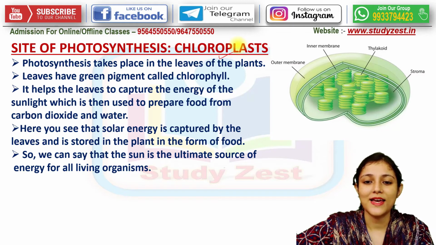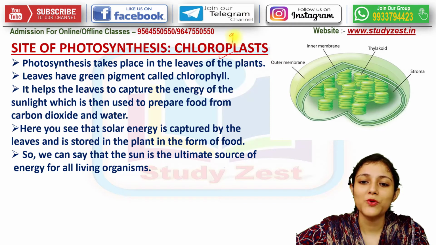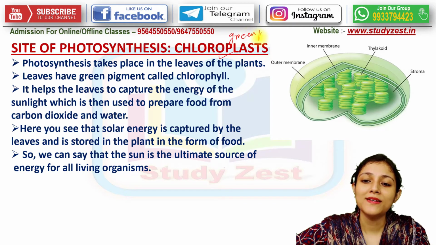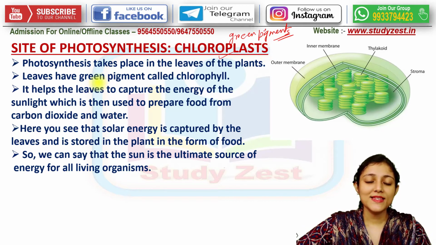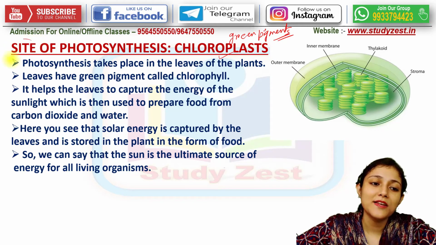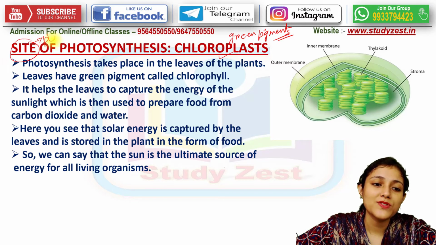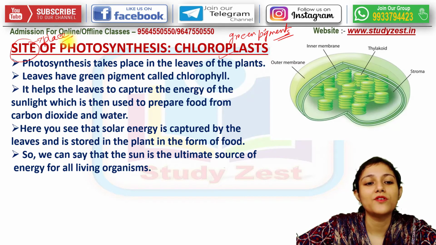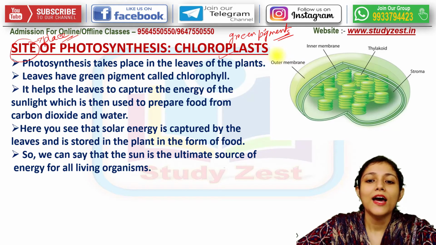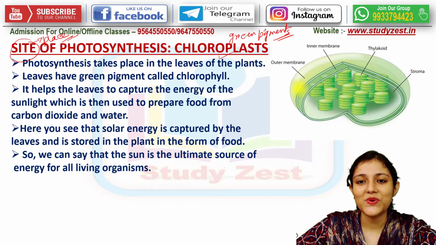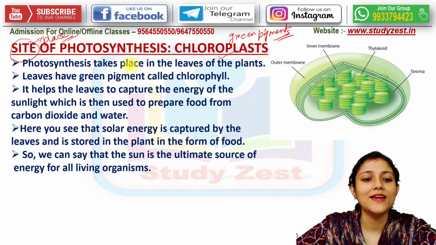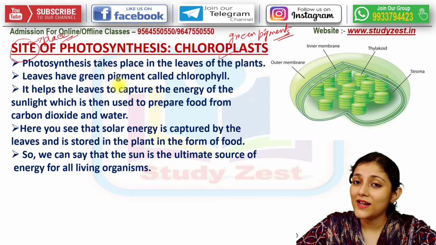Of these, the most important is the chloroplast. It's the green pigment which is present on the leaves of the plant, right? The photosynthesis site means the place where photosynthesis takes place. Chloroplast looks like this, as you can see in the picture. Photosynthesis takes place in the leaves of the plants, and leaves are green in color, we know.